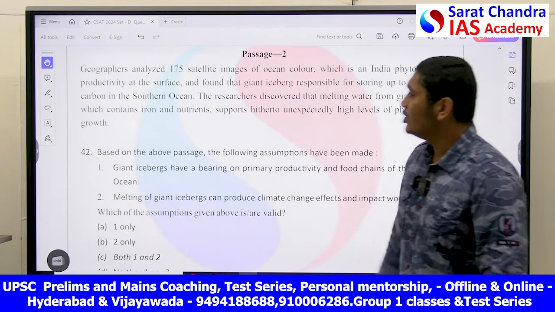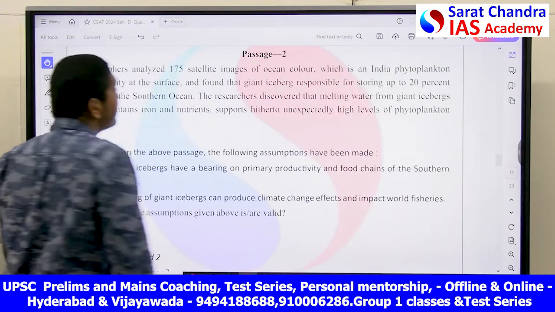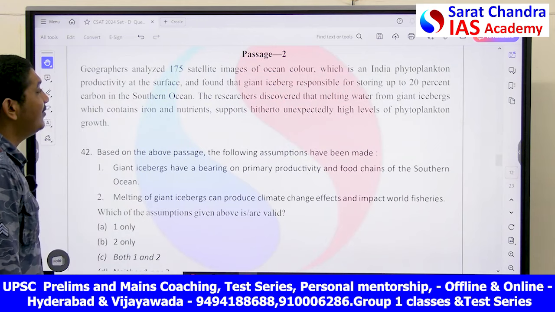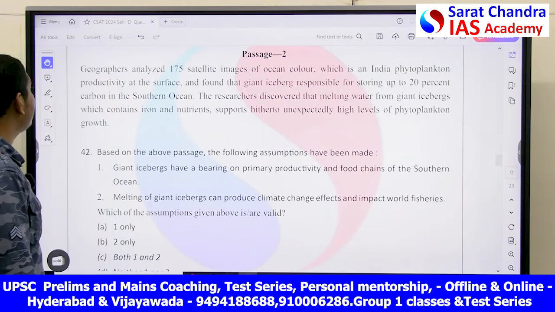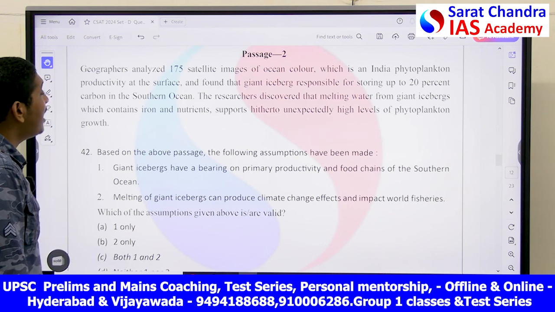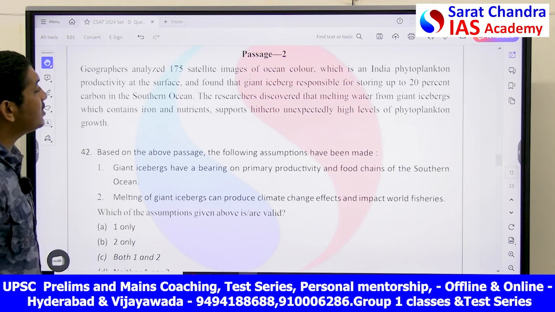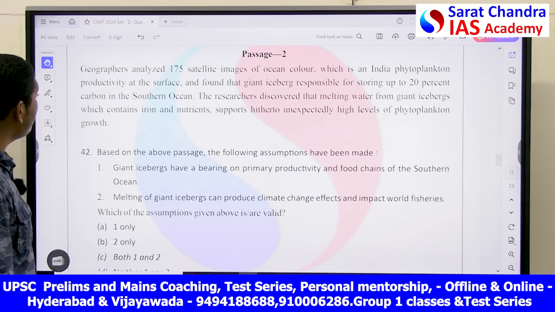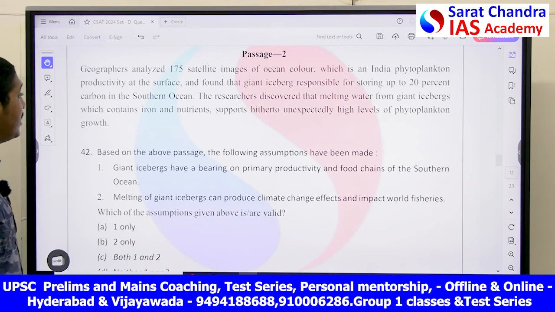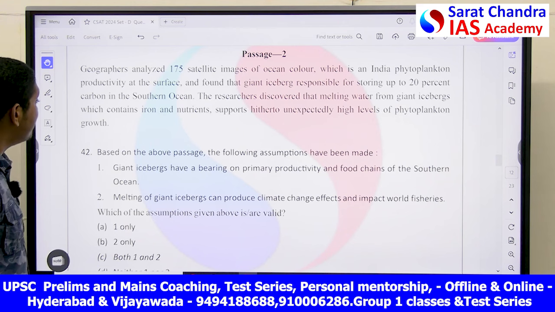Next passage. Geographers analyzed 175 satellite images of the ocean color, which is an indicator of plankton productivity at the surface, and found that giant icebergs are responsible for storing about 20% carbon in the Southern Ocean. The researchers discovered that melting water from the giant icebergs, which contain iron and nutrients, supports unexpectedly high levels of plankton growth.